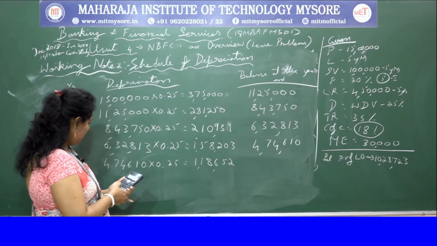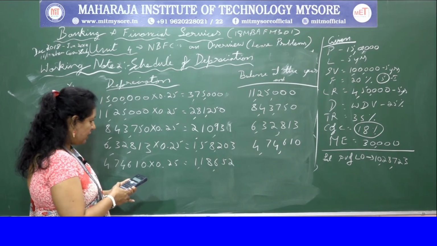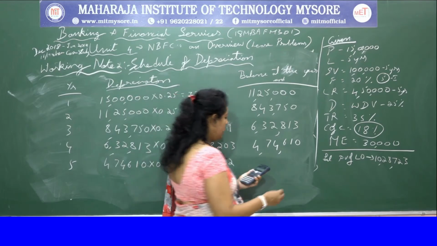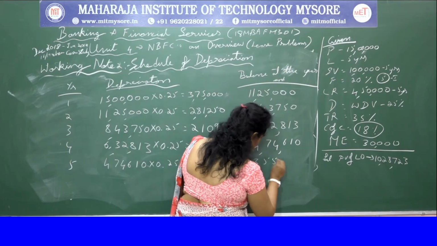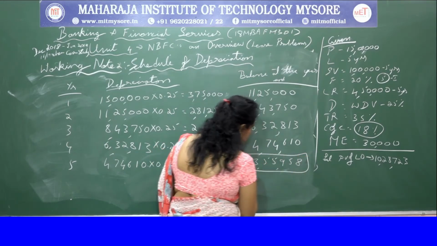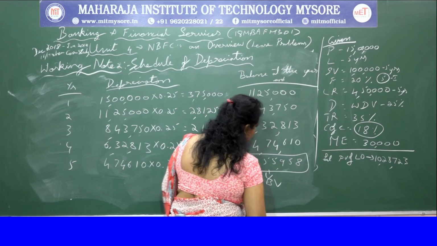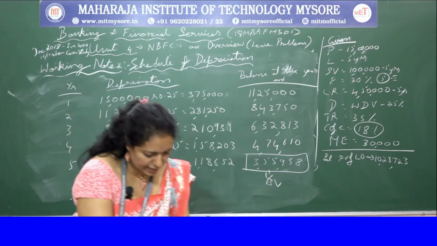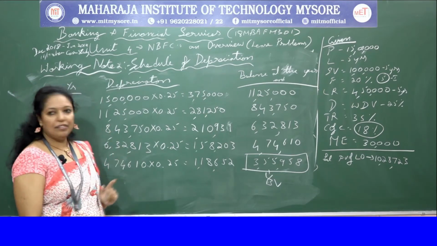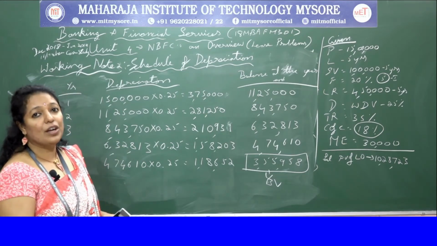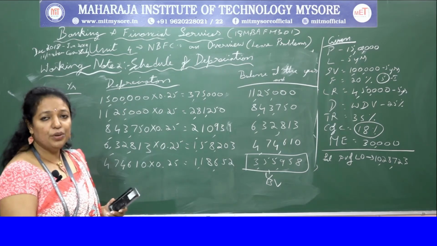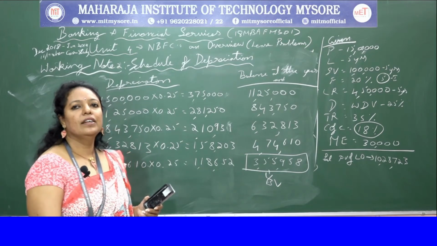4,74,610 minus 1,18,652. You get 3,55,958. So what did I say? This is the book value. Book value is needed at the end to do the calculation. So this is book value. Okay, understood? 3,55,958. So this is about the schedule and working notes which we have done.